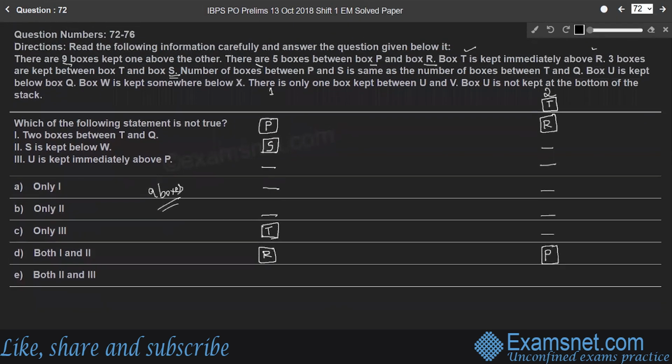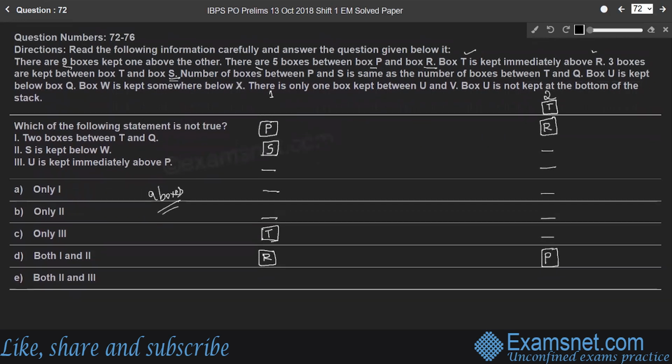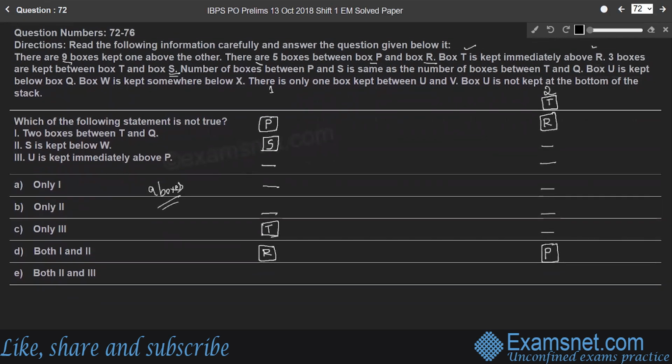Next part. So in case 2, look at case 2. 3 boxes between box T and S. So the position of box S will be 1, 2, 3 here. Box S. Right?